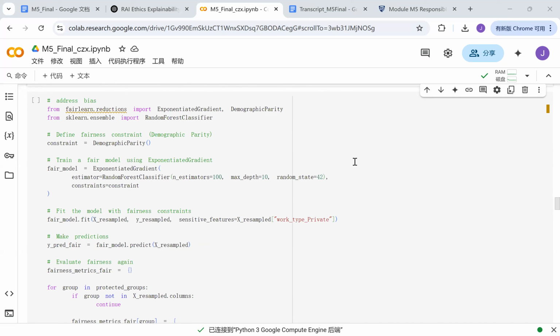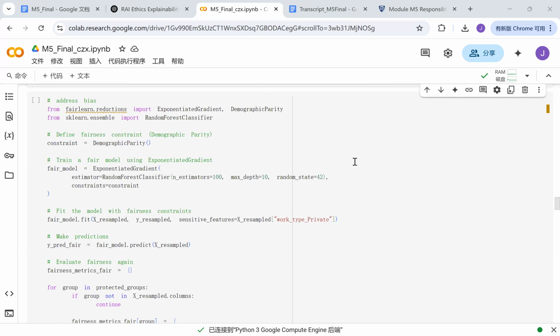Firstly, setting up fairness constraints. The code defines demographic parity, meaning different work types should get similar predictions. And the second one is training a fair model. It uses exponential gradient to adjust a random forest model, reducing bias in decision making.